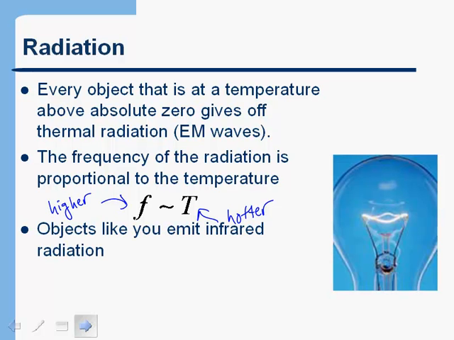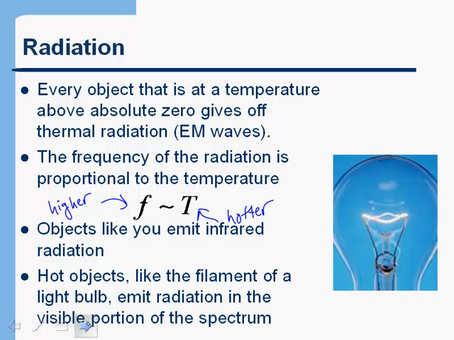Now, for an object that's at room temperature or body temperature like you and I are, we emit infrared radiation. So we can't see it. It's below the visible part of the spectrum. But as something gets hotter, it can give off visible light, and that's how an electric light bulb works.